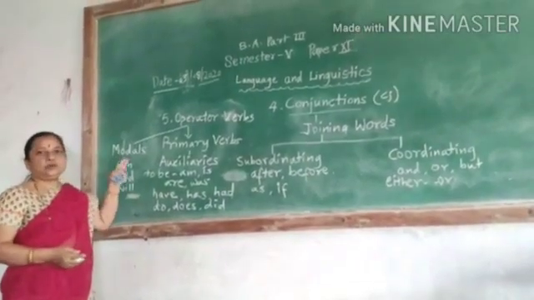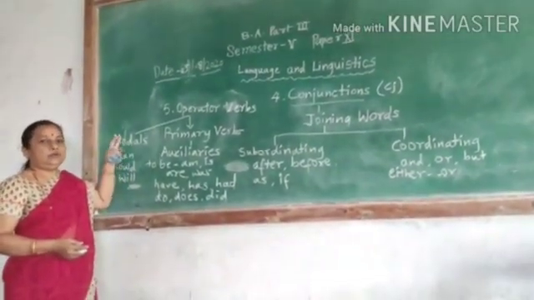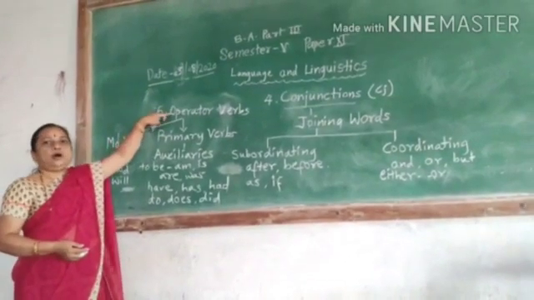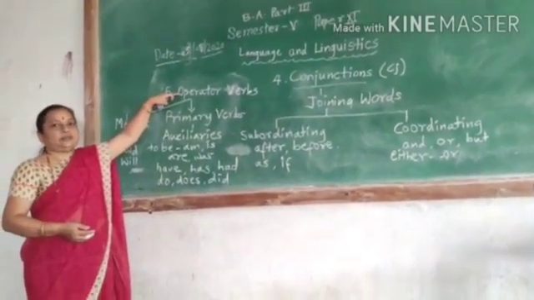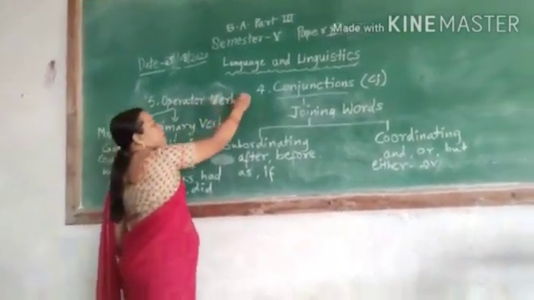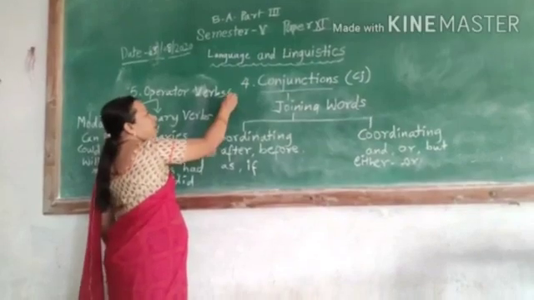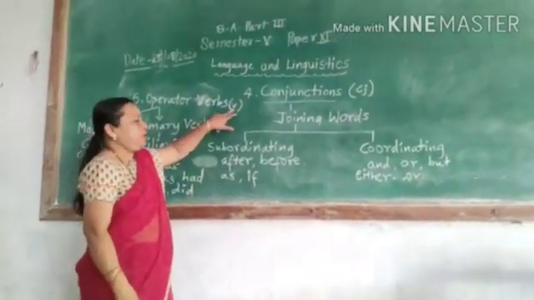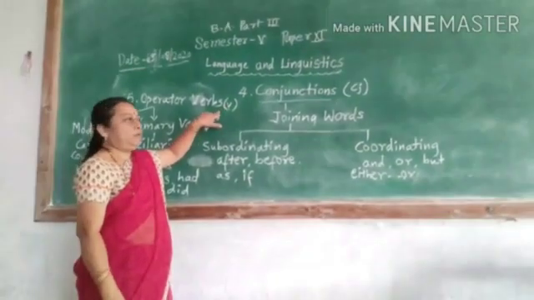All these words are included as modal verbs, and modal verbs are included in the operator verbs class. These operator verbs are written with a small v. The label of small v is used for operator verbs.